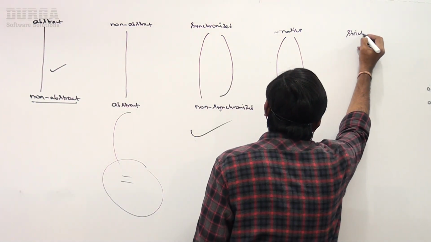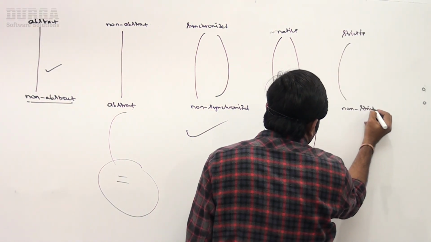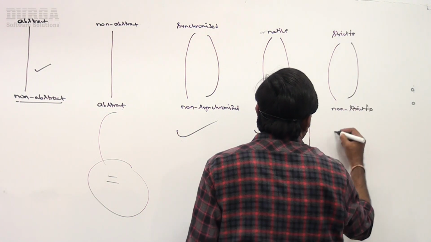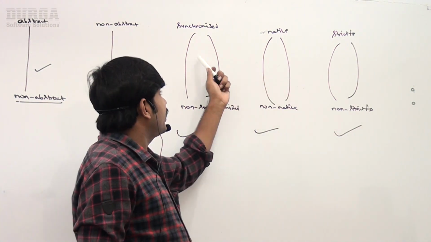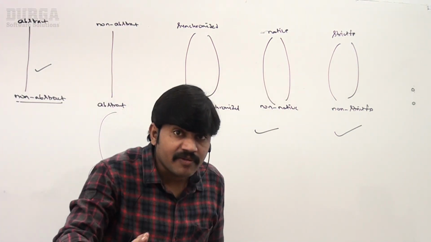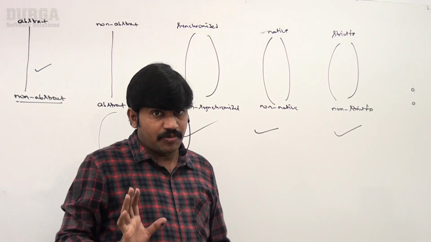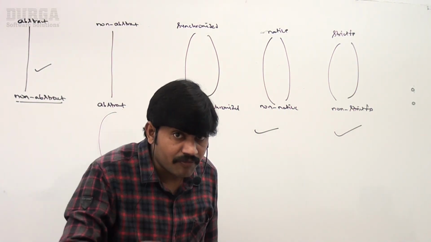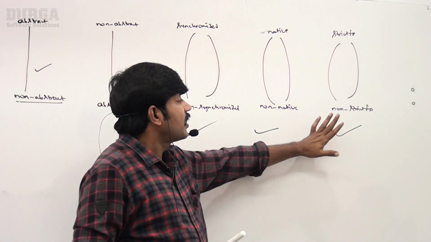Either native to non-native or non-native to native is perfectly acceptable. Similarly, strictfp to non-strictfp and non-strictfp to strictfp is acceptable, right? But sir, what about native, synchronized, strictfp? For our certification they are not required. That's why I'm not giving that much explanation. Don't worry about that. The people who are very much interested, just go through Google. You can understand it clearly.